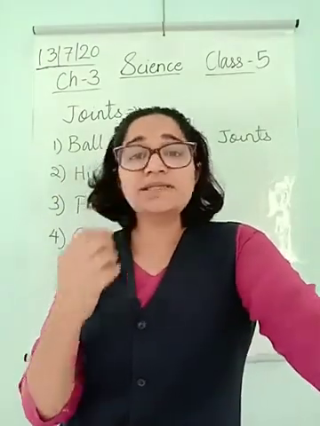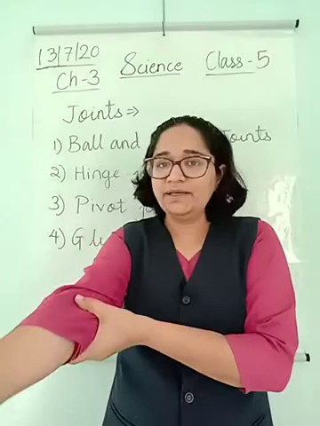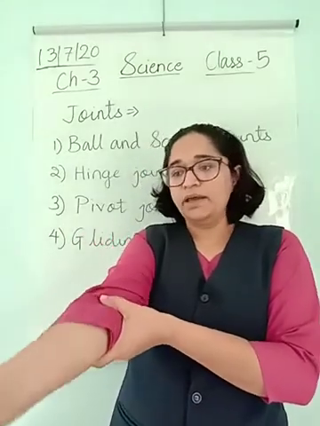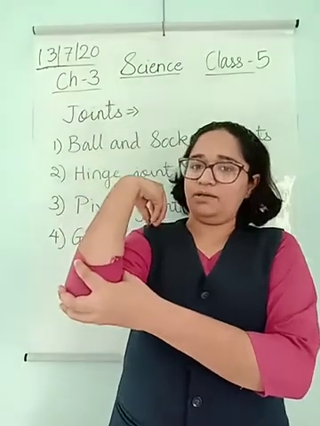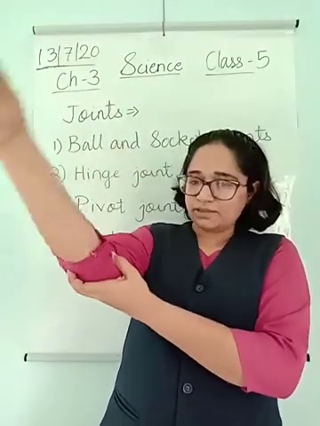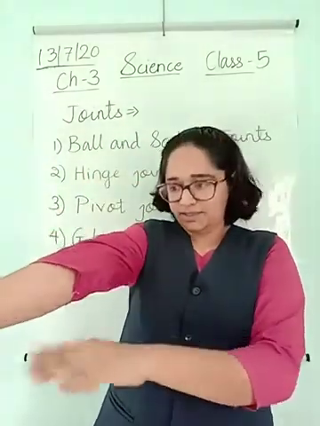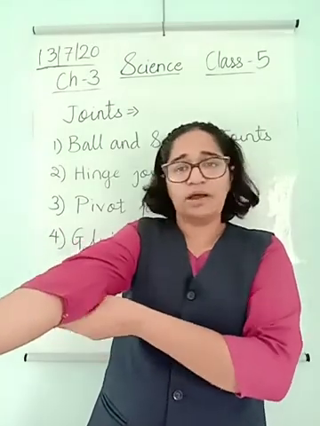In the same way, my joint here in the elbow allows my lower arm to come here, isn't it? It does not go the other way round. Can I do it the opposite way, downward? No, I cannot do that.